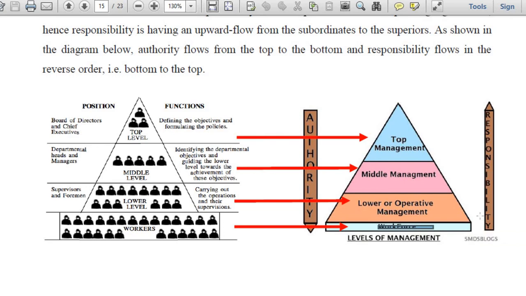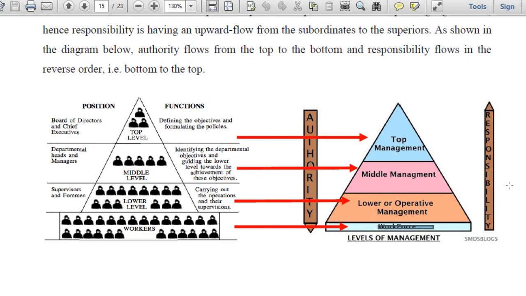So I think you have understood, my dear. Responsibility moves from I am responsible to my superior, I am answerable to my superior, and my superior should give me some authority. Then only I can use that power in my activity, in my function. So that's why these two pencil kind of shapes have been given there to make you understand that the top level has more authority, the lower level has less authority, the lower level has the most responsibility, and the top level's responsibility towards the people below is less. Responsibility means here I talk about responsibility of answering back.